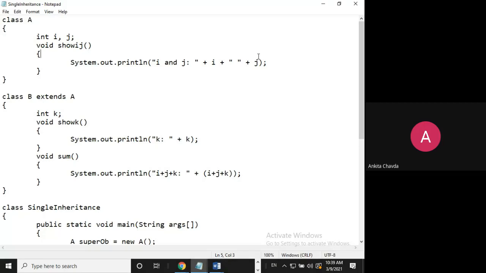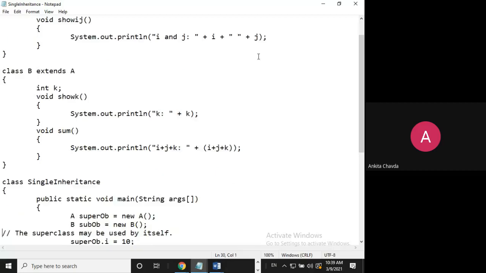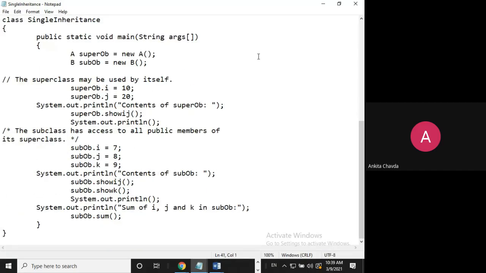And here two more methods. One is void showk, which will simply print the value of k. And now, with these three variables i, j, and k, I'll do something. I'm here doing summation. Another method, void sum, which will simply add i plus j plus k, and it will do the summation. After this, in this single inheritance class, I'm showing you what is allowed.